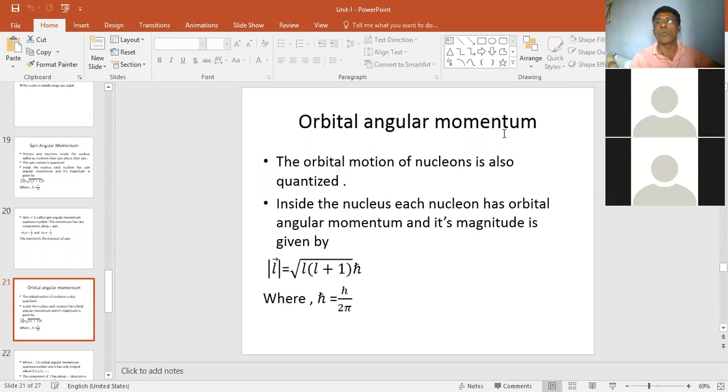Meaning the orbital angular momentum: these particles are moving in a specific orbit, so that's why they have the orbital angular momentum, and its magnitude is given by this formula.